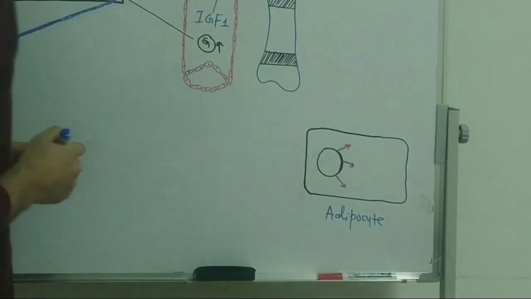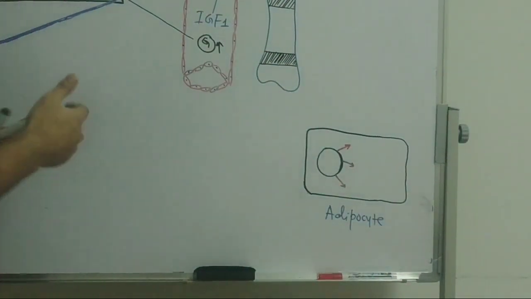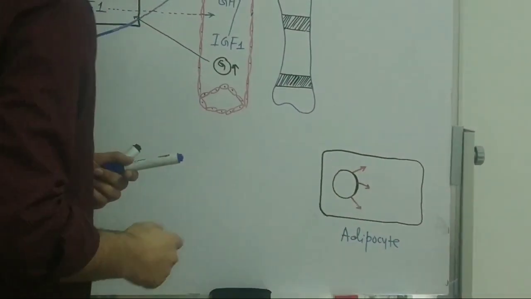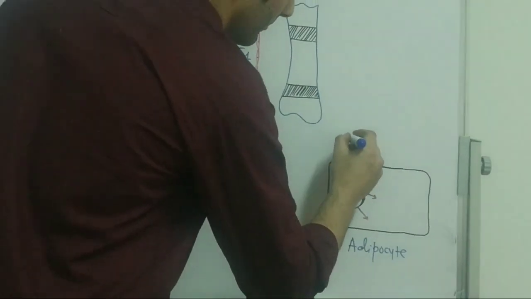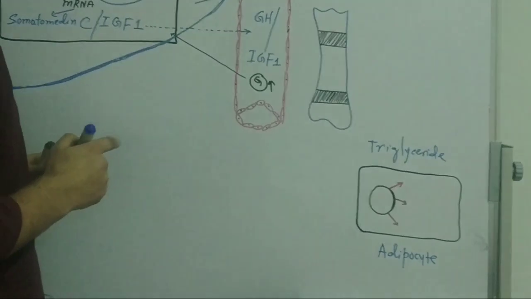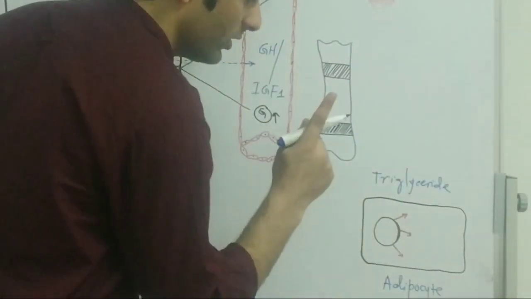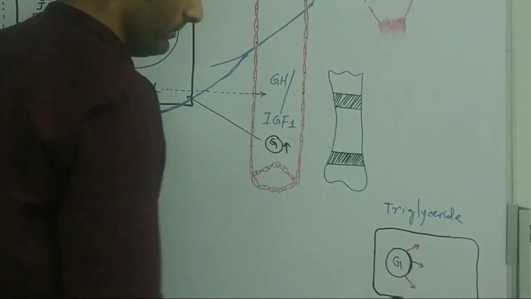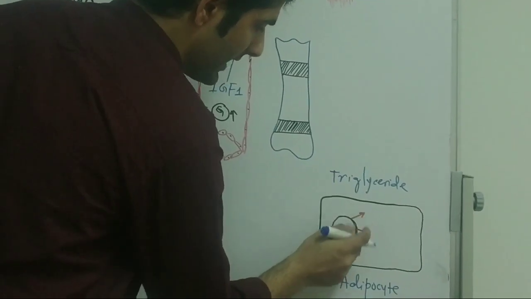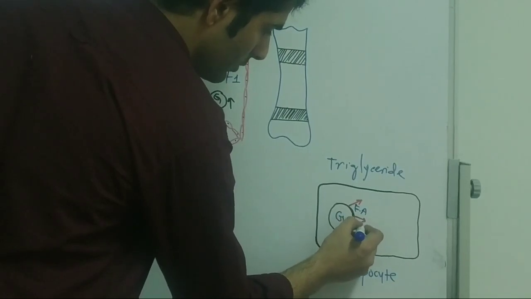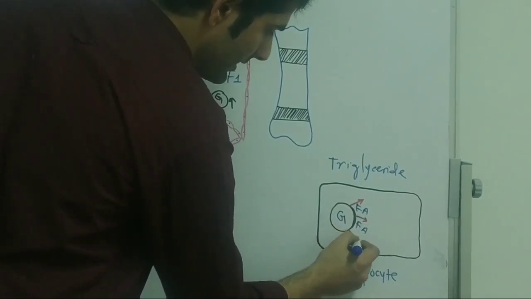Here is your adipocyte. Inside the adipocyte there are special types of molecules which are called triglycerides. Here I have shown one triglyceride molecule. This one triglyceride molecule contains one glycerol molecule and 3 fatty acids. This is the one glycerol molecule and these are 3 fatty acid molecules. So one fatty acid molecule, this is the second fatty acid molecule, and this one is the third fatty acid molecule.